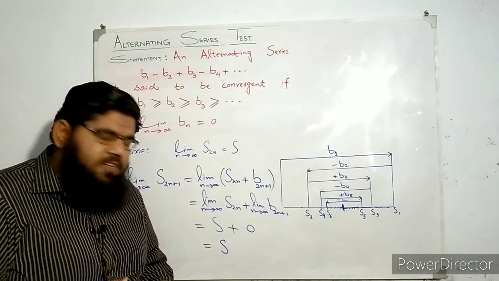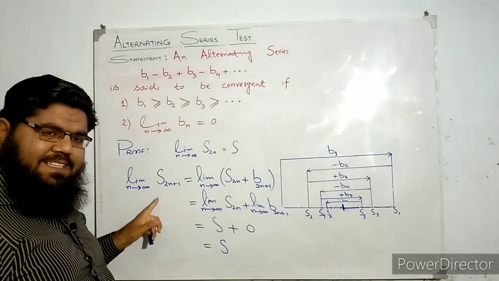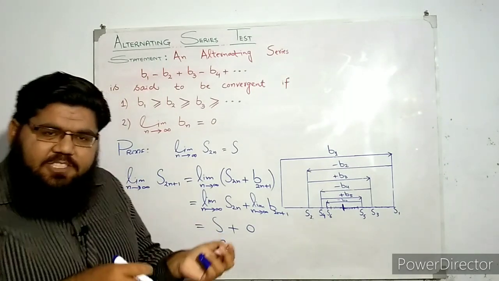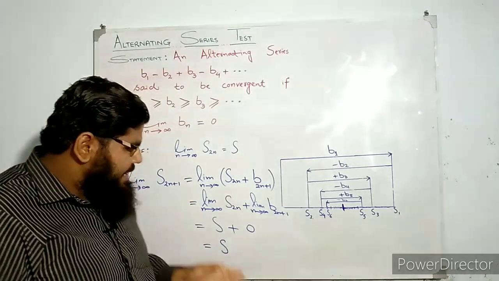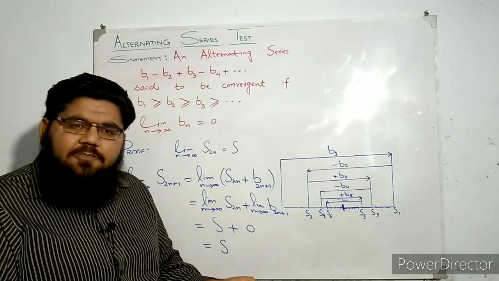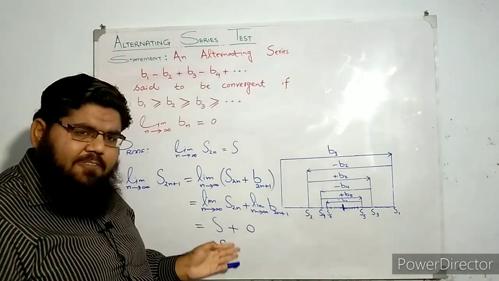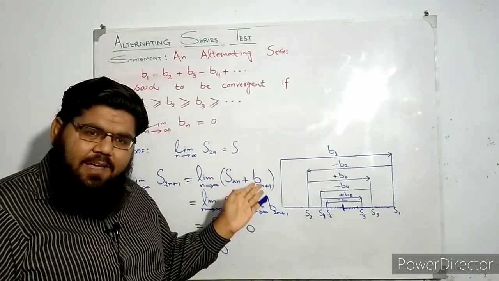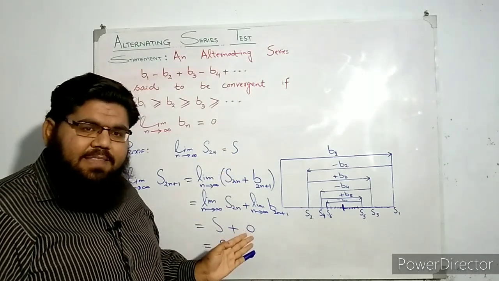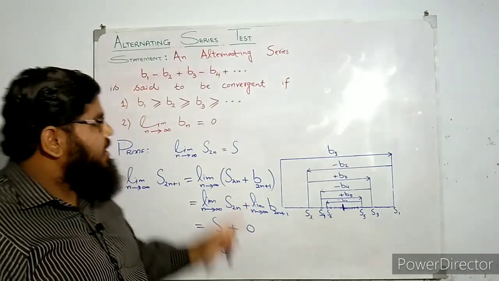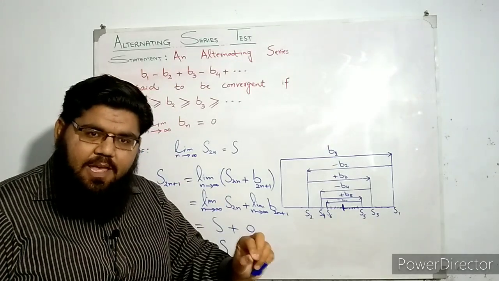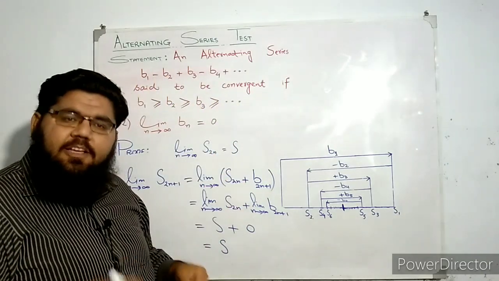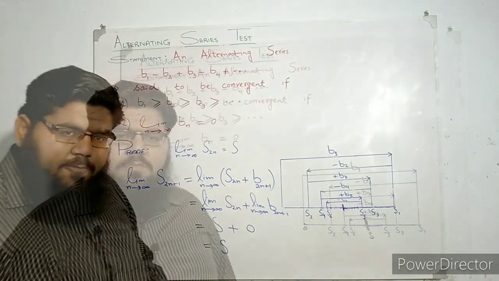So from where did we start? We started by taking the limiting value of the sequence of odd partial sums to see whether it will be convergent or divergent. And what we have concluded is that it converges. And to what value does it converge? It converges to S, the same value to which the sequence of even partial sums was converging. And from here, finally, we can conclude that the sequence of partial sums for this series is convergent, which finally means that this alternating series is convergent. Okay, so this completes the proof.